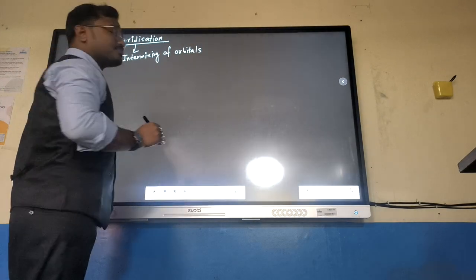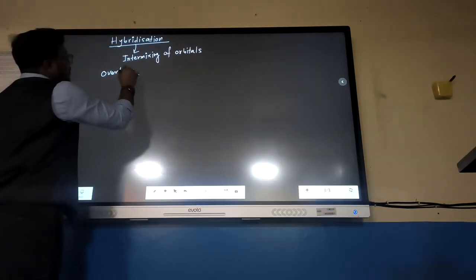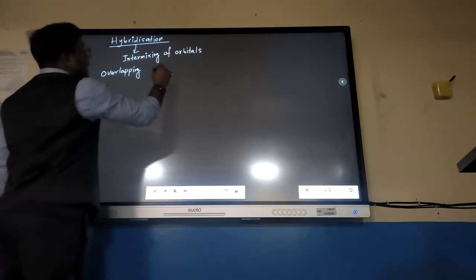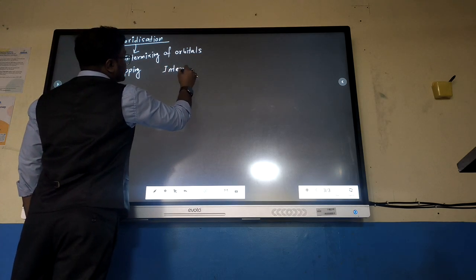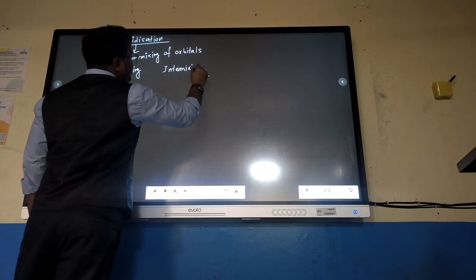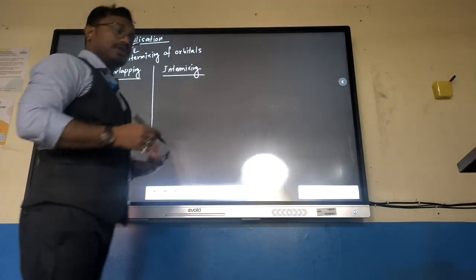Now, first question comes in mind, what is the difference between overlapping and intermixing? What is overlapping? What is intermixing? How can we say what is overlapping and what is intermixing?